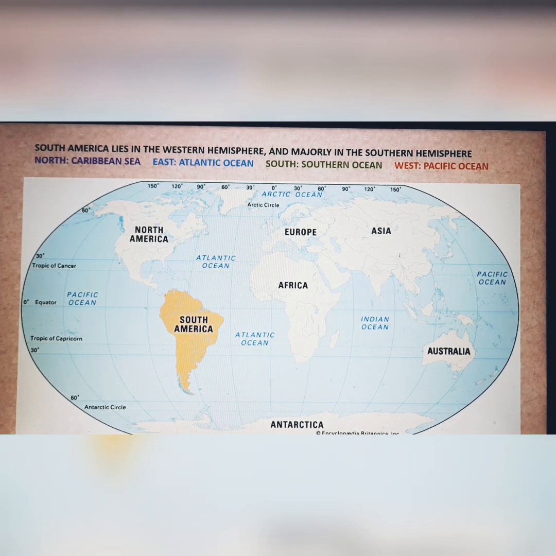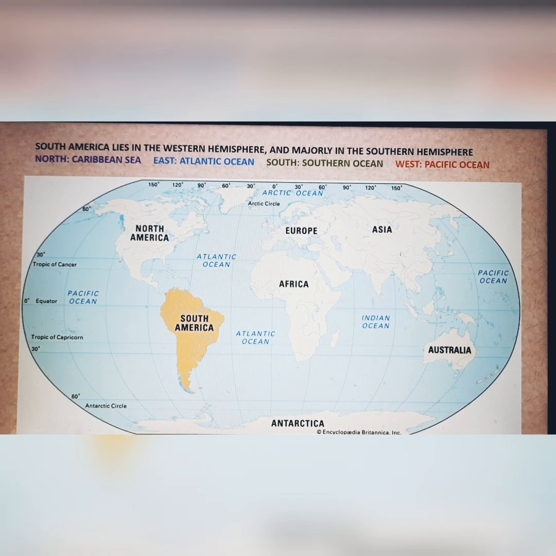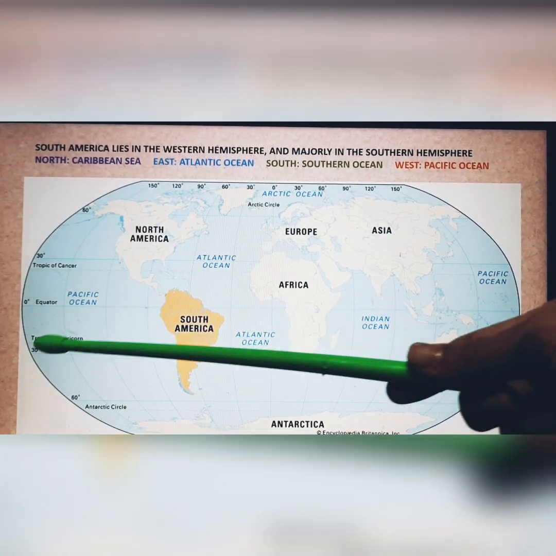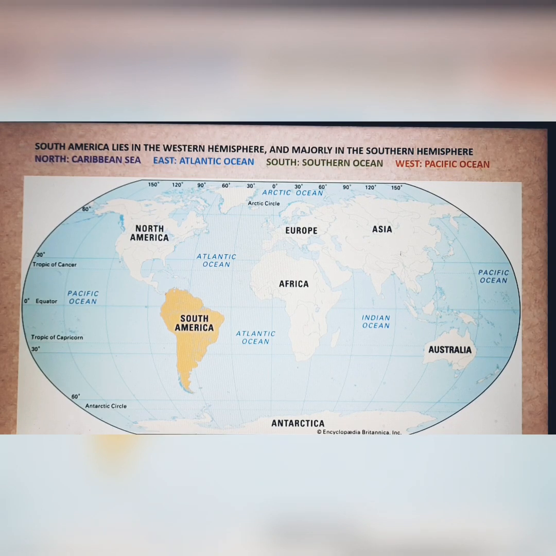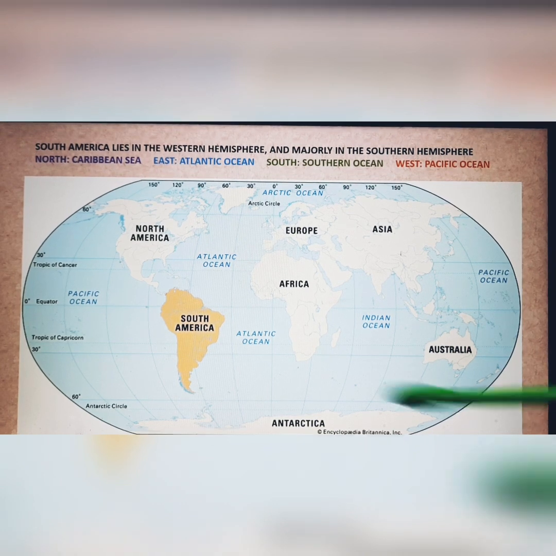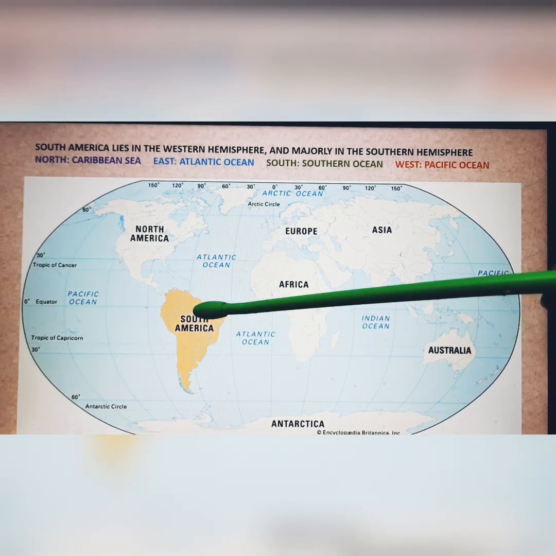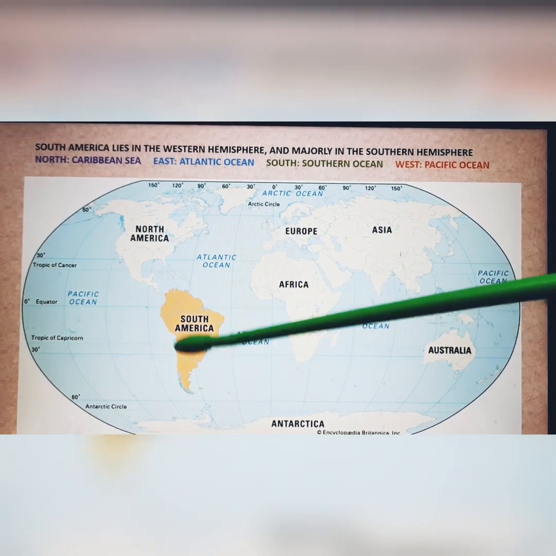Now, if we are to ask you one thing, what are the main lines of latitude that pass through South America? You can see that the equator is crossing South America, and the Tropic of Capricorn. Do you remember the degree value of the Tropic of Capricorn? It is 23.5 degrees south. It passes through South America again. And see, more or less it is dividing South America into two halves. This portion and this portion.